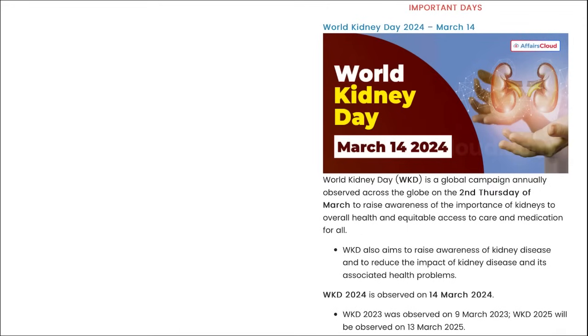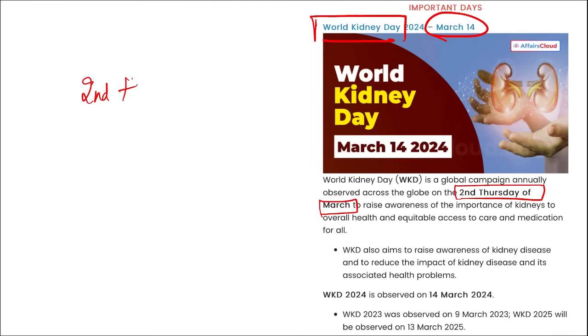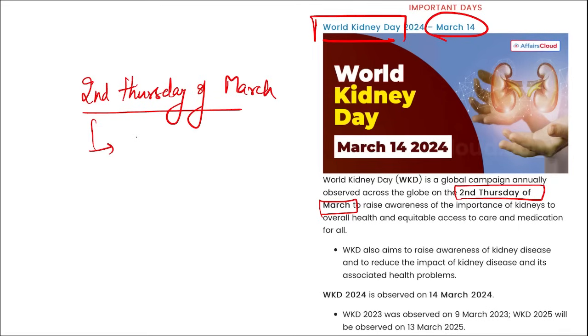Next are your important days. World Kidney Day. When do we observe this? It is observed on 14th of March, right? World Kidney Day is annually observed across the globe on the 2nd Thursday of March, and this time it was on 14th of March. So on 14th of March, we observe World Kidney Day.